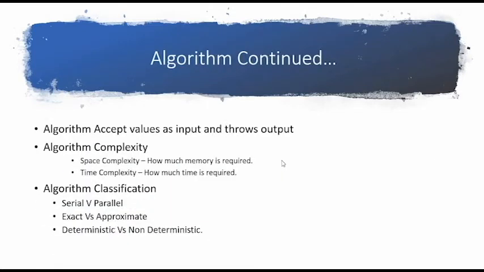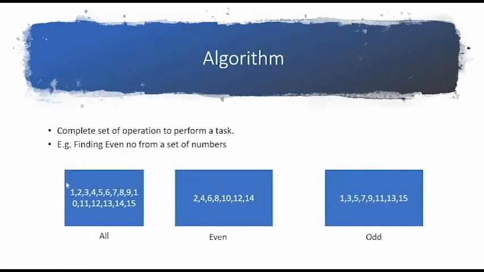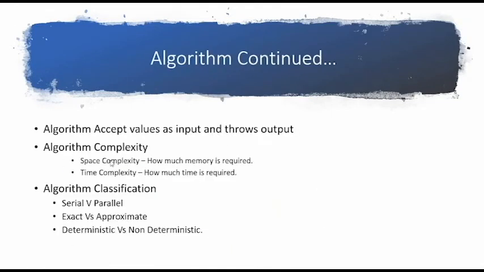Now an algorithm has complexities: a space complexity and a time complexity. What is space complexity? It is how much memory it is taking to execute the steps. In this case, the for loop which is looping through all these digits, how much memory, how much RAM, how much CPU it is taking to perform the operation so that it can calculate which digits are even and which digits are odd. That would be called space complexity.